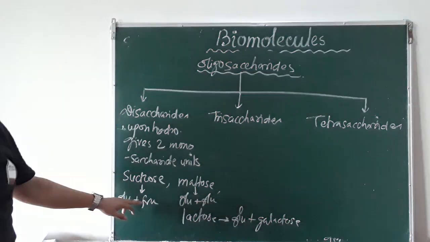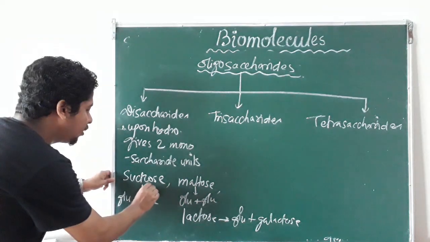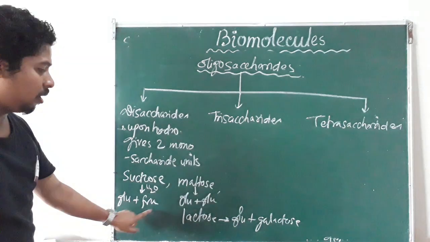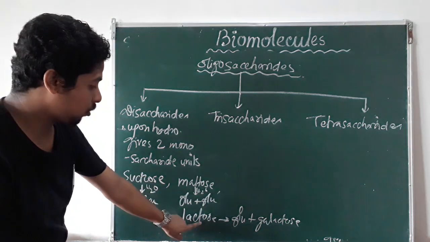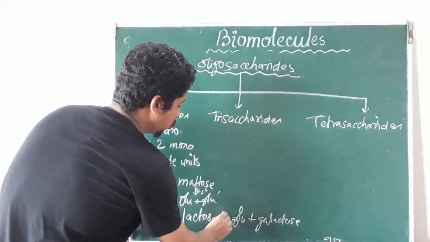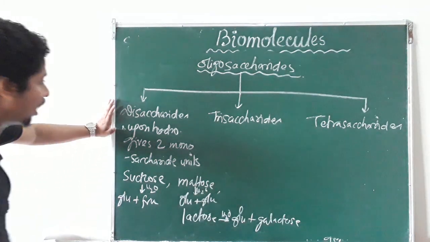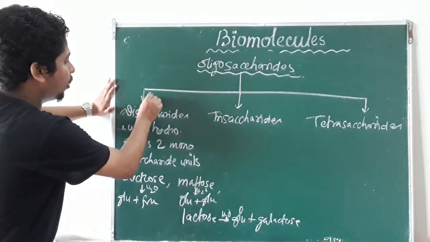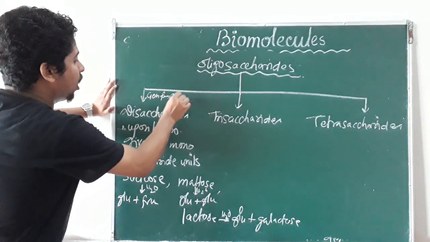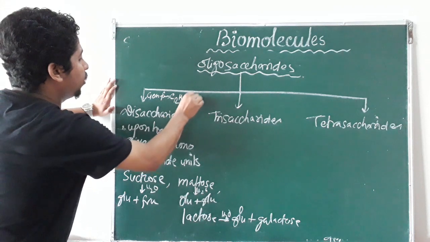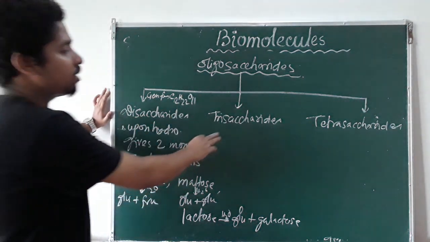So these are disaccharides. Their general formula is C12H22O11.